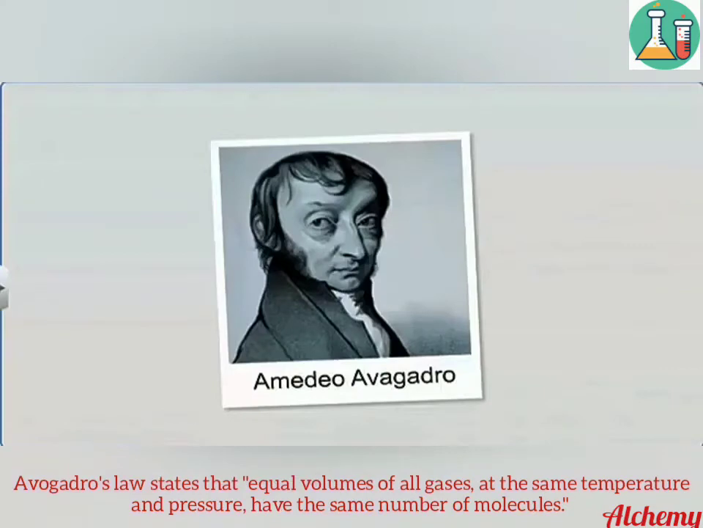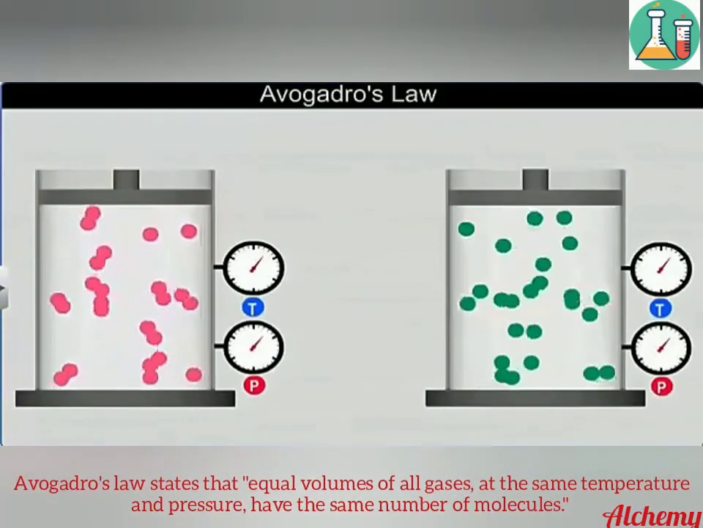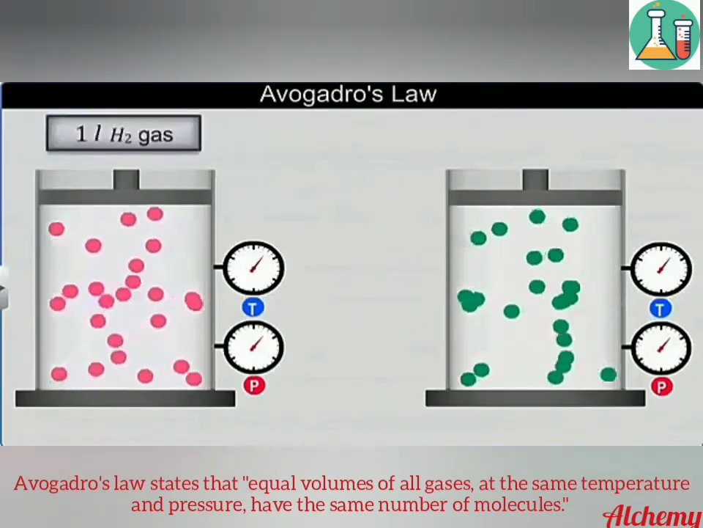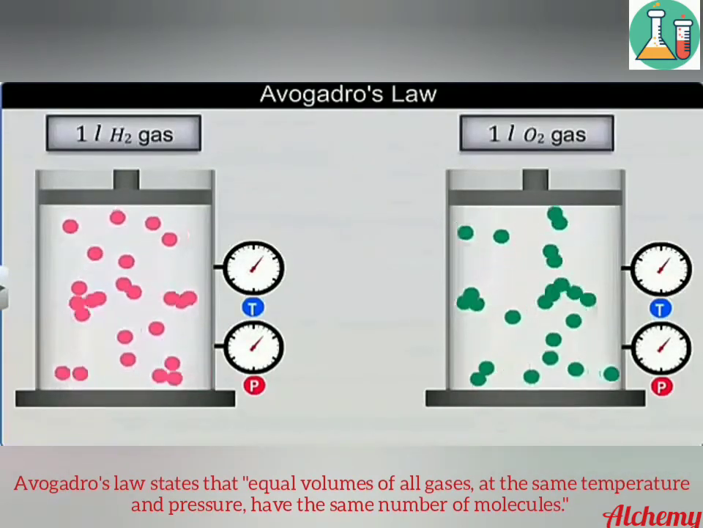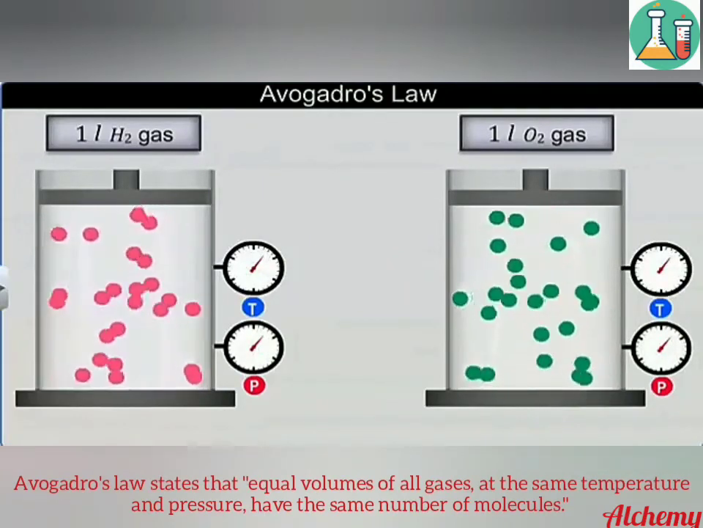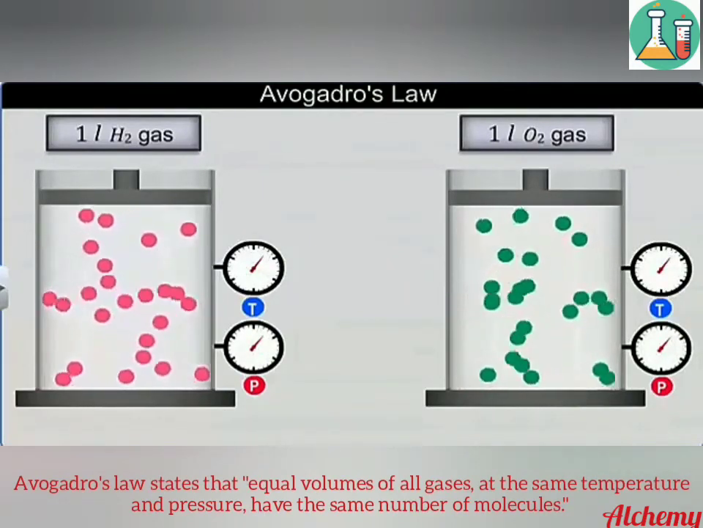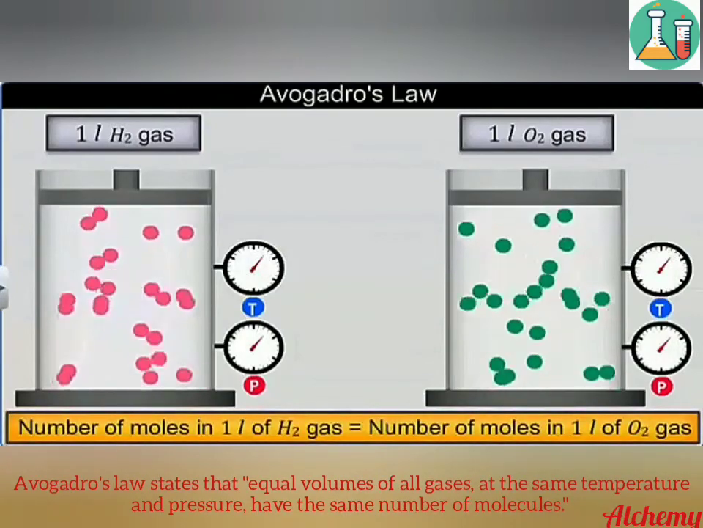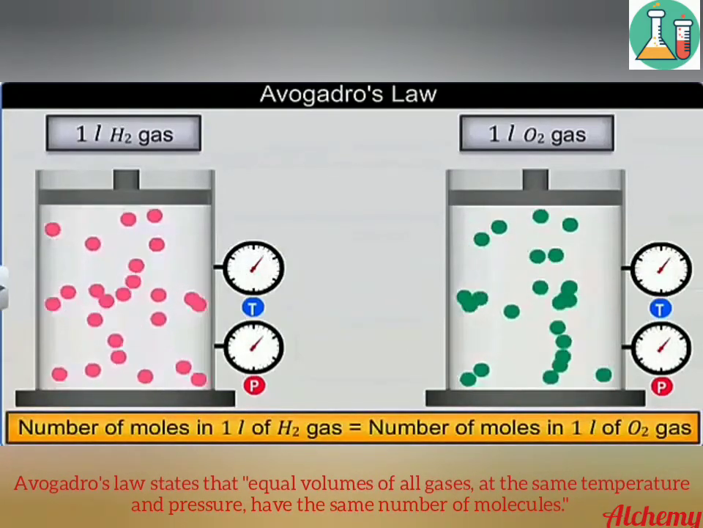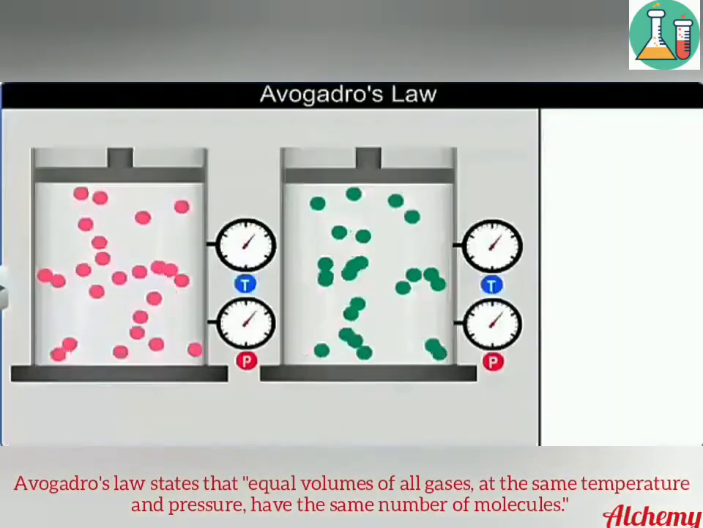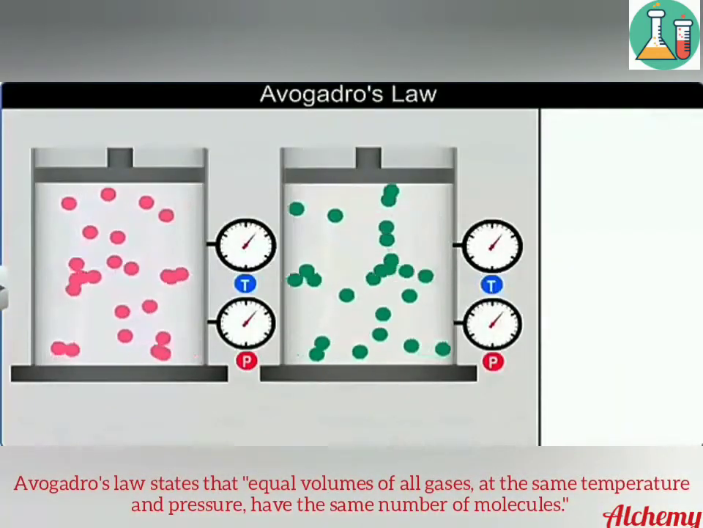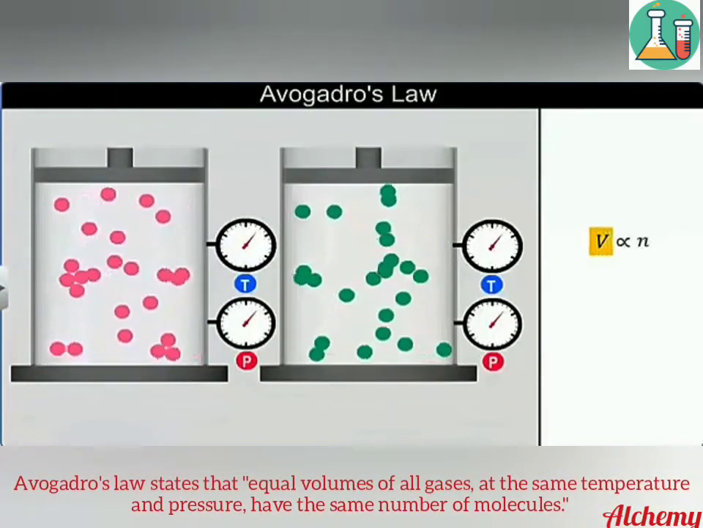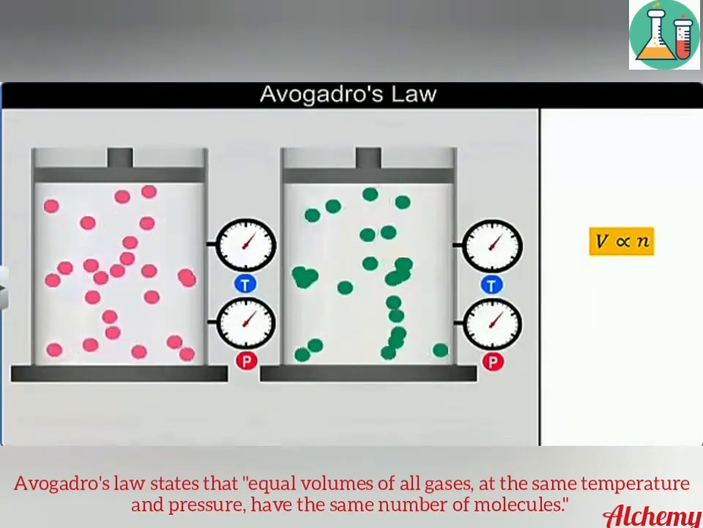Avogadro's law states that equal volumes of all gases at the same temperature and pressure have the same number of molecules. For example, consider 1 liter of hydrogen gas and 1 liter of oxygen gas. According to Avogadro's law, at constant temperature and pressure, both contain the same number of moles. Mathematically, Avogadro's law can be expressed as V is directly proportional to n, that is, volume is directly proportional to number of moles.